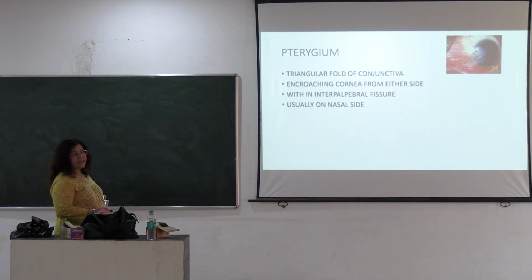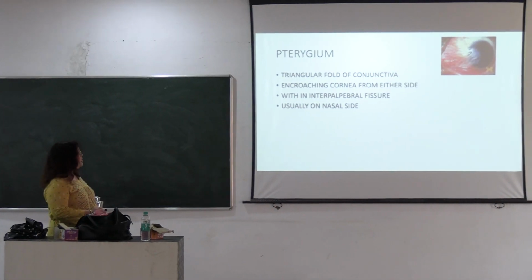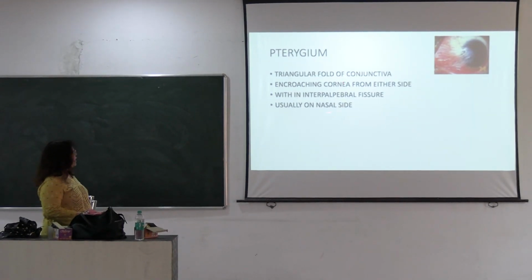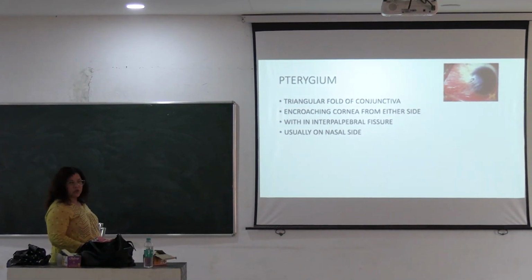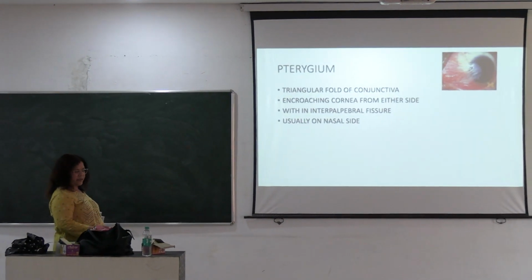It is mostly present in the interpalpebral area. Interpalpebral area means the interpalpebral fissure, the site where both lid margins meet when you close the eye. It is mostly on the nasal side. It may also be unilateral or bilateral.